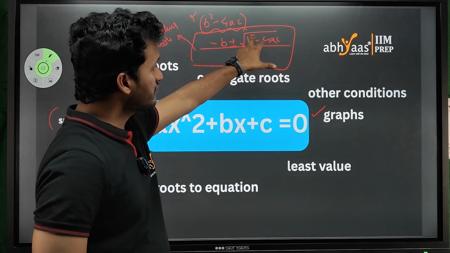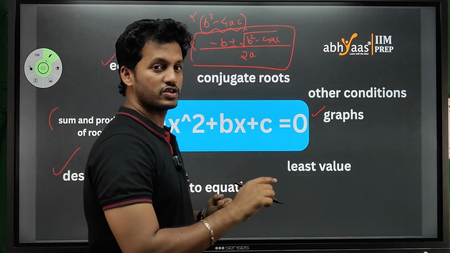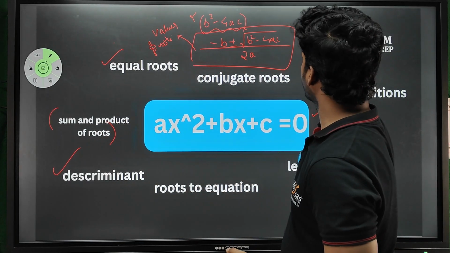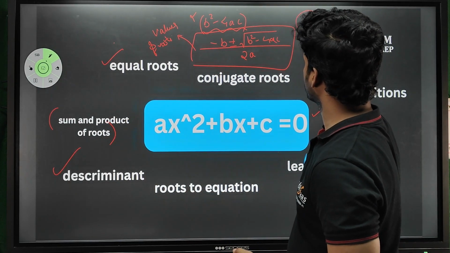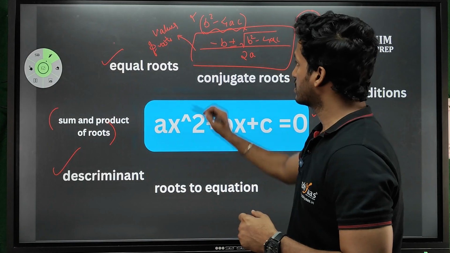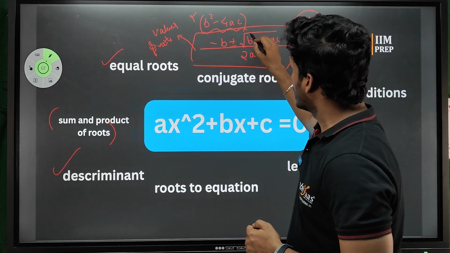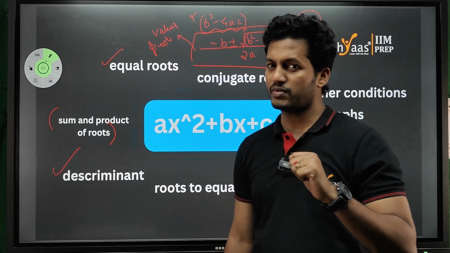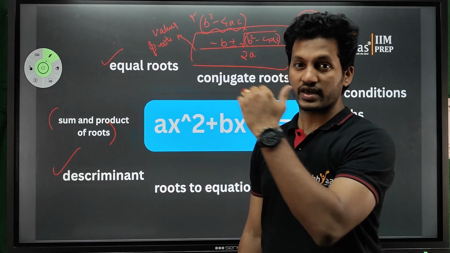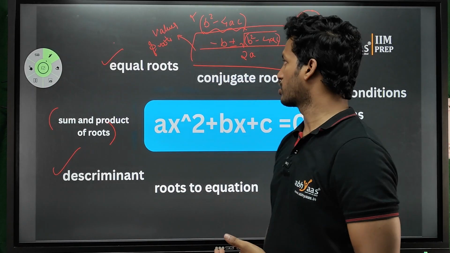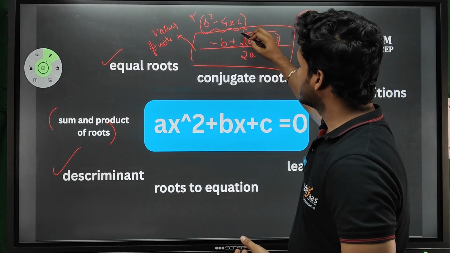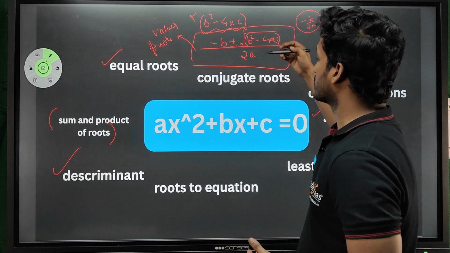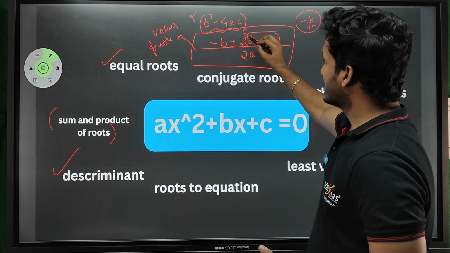Okay, so if this b square minus 4ac equals 0, our first condition, it will be only minus b by 2a, the first case. If it is less than 0, that means the value under root is going towards negative. Can that be possible? No, right? It is going into imaginary numbers, complex numbers. So again, this will become either no roots or no real roots. Imaginary roots. Okay, that is less than 0.